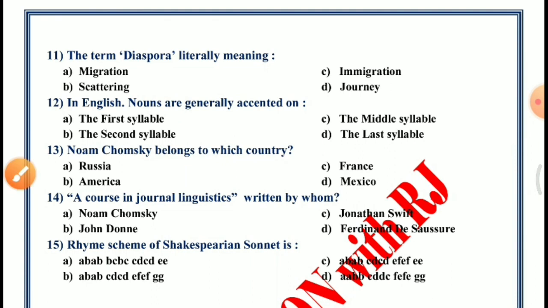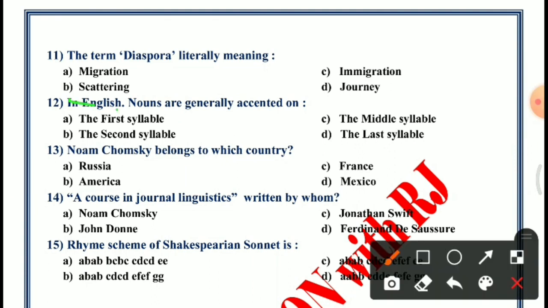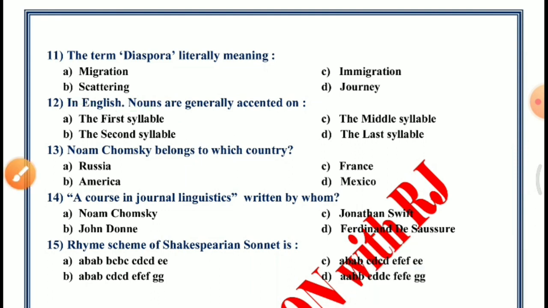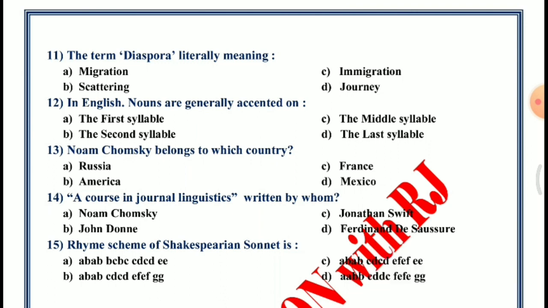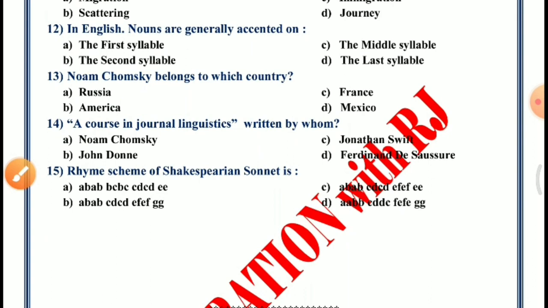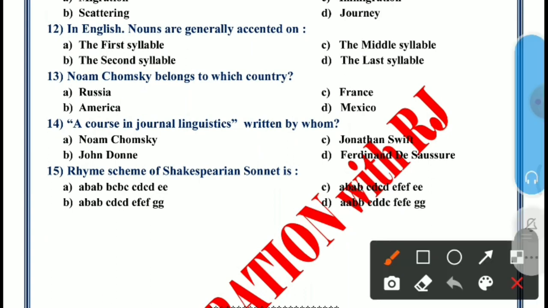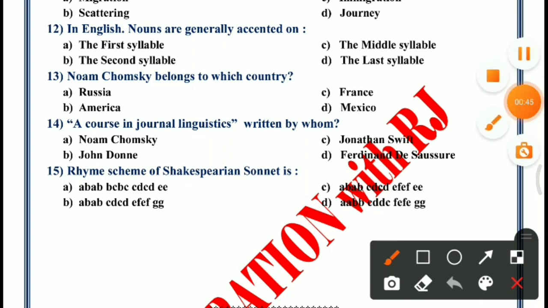Question 12. In English, nouns are generally accented on. Options are the first syllable, second syllable, middle syllable, the last syllable. The answer is A, the first syllable. Question 13. Noam Chomsky belonged to which country? Options are Russia, America, France, Mexico. The answer is B, America.